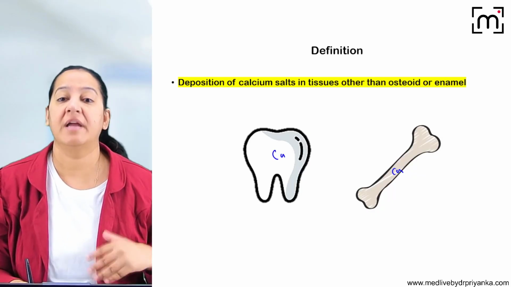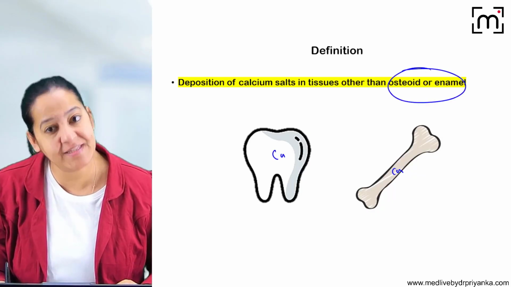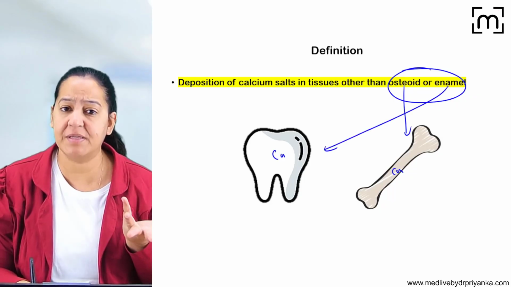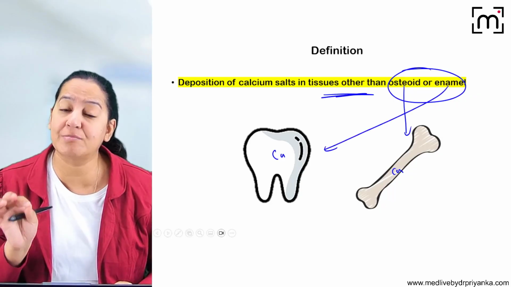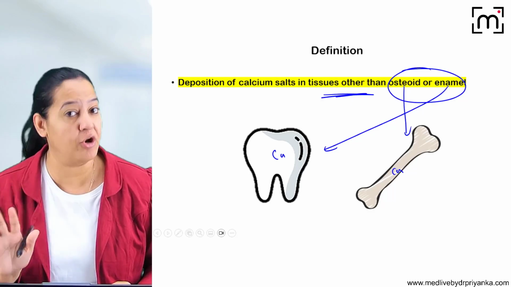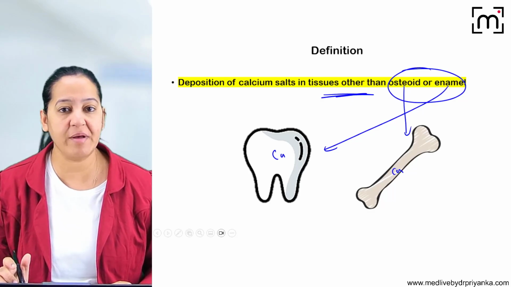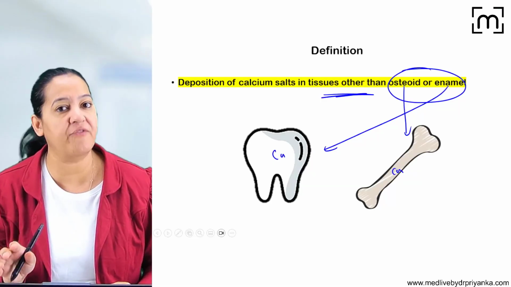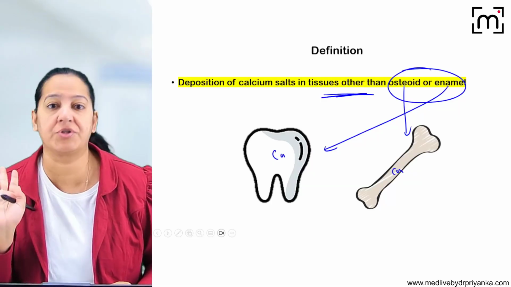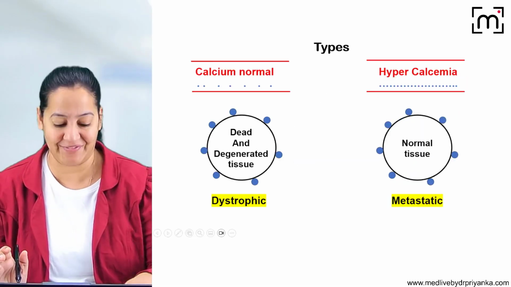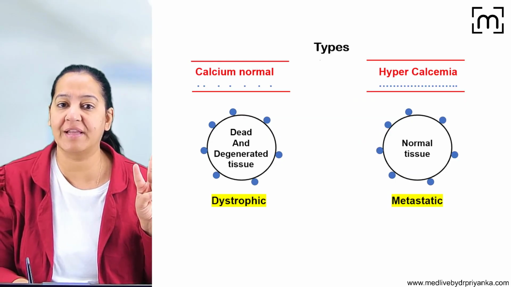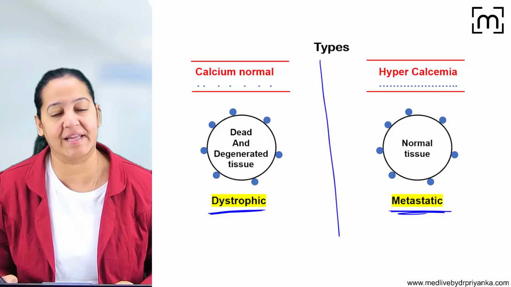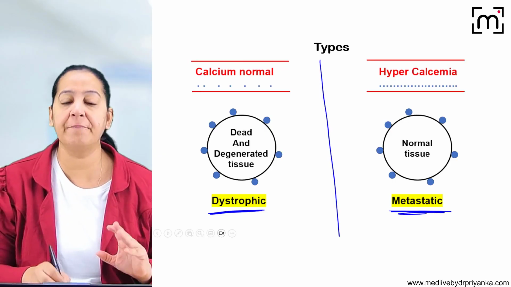So in these two organs, the calcium is present. If the calcium is present anywhere else in the human body, apart from the osteoid of the bone and the enamel of the teeth, it is pathological. It is known as pathological calcification. So what is the definition of pathological calcification? When calcium is present in any other organ apart from the enamel of the teeth and the osteoid of the bone, it is known as pathological calcification. Now what are the two types of pathological calcification? There are two types. Number one, dystrophic calcification. Number two, metastatic calcification.